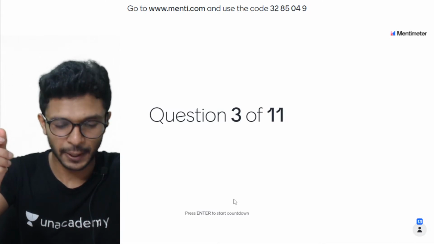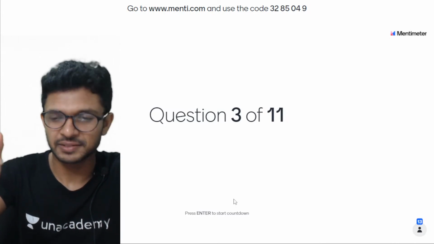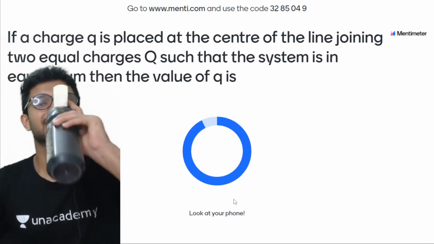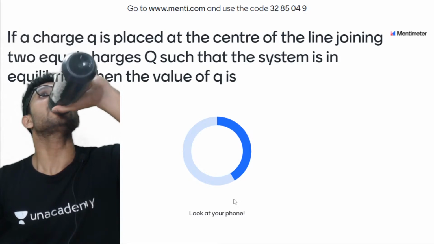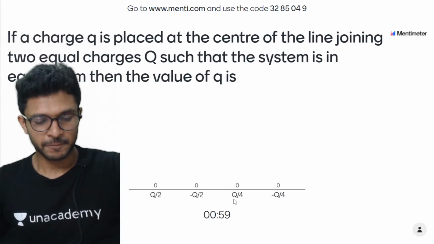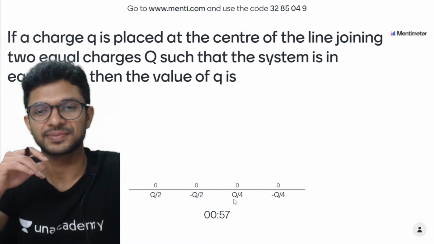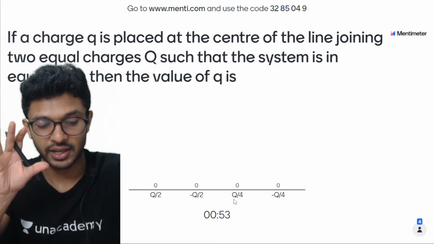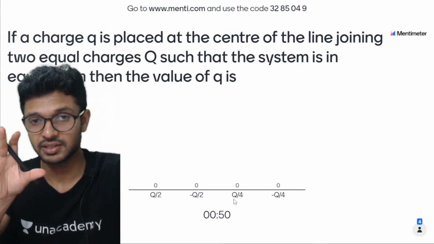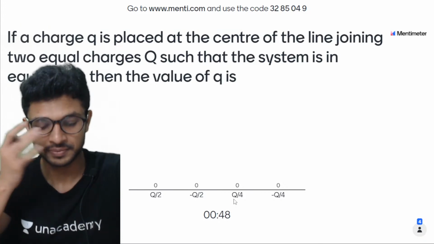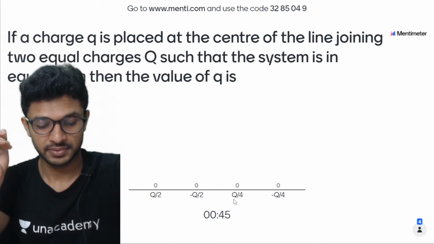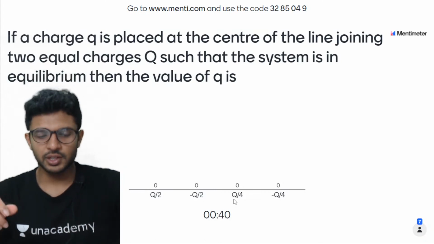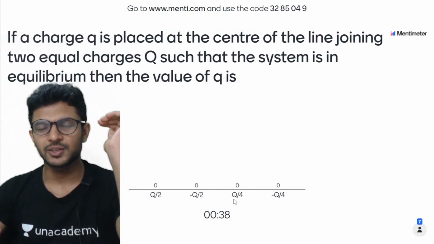Shall we start the third one? Shall we start? Okay, question is right in front of you, bachcha log. Okay, concept is same, but try your level best बच्चा लोग, try your level best so that you can get the correct answer. Okay, what is it? I'll also read the question along with you. Okay, those who can't see the question properly, I'm gonna bend down.